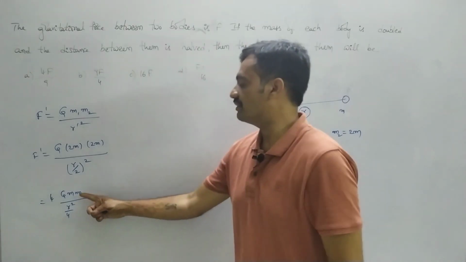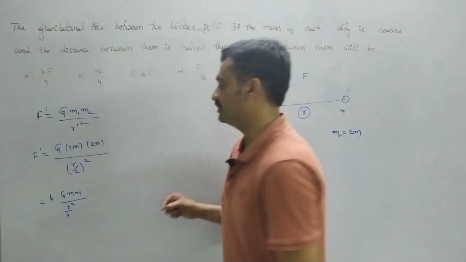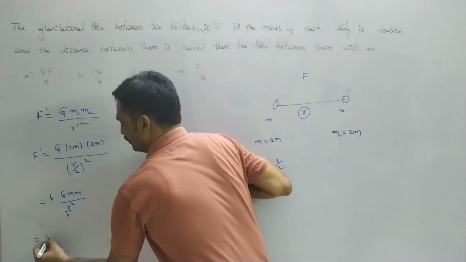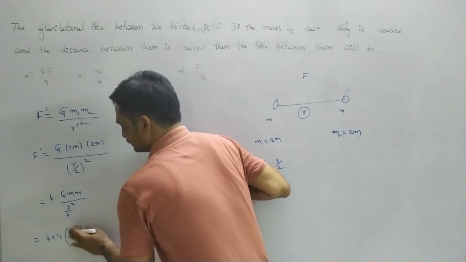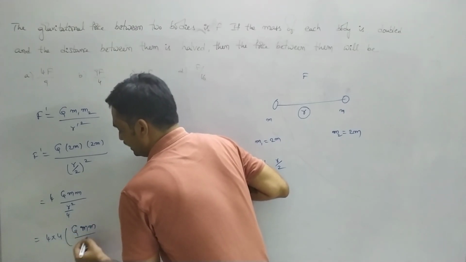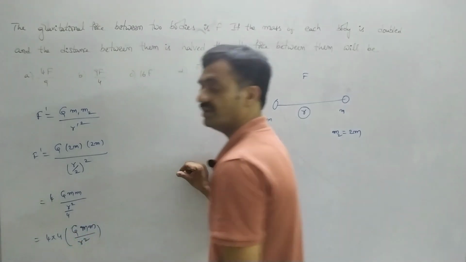Since here we have 1 by 1 by 4, this 4 comes up, then we can represent it as 4 into 4 G m square by r square.